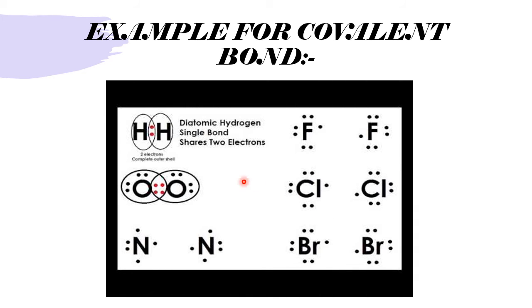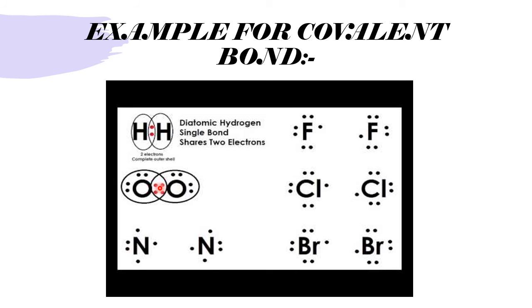Example for the covalent bond, sharing. See, H also wants to accept. Another H, same nature, also wants to accept. Both are the same, so this will give its electron, this will give its electron, and in between they share. So sharing of one electron from each atom is a covalent bond. Here it depends upon the electronic configuration. This oxygen wants 2 electrons, this oxygen gives 2 electrons, in between they share.